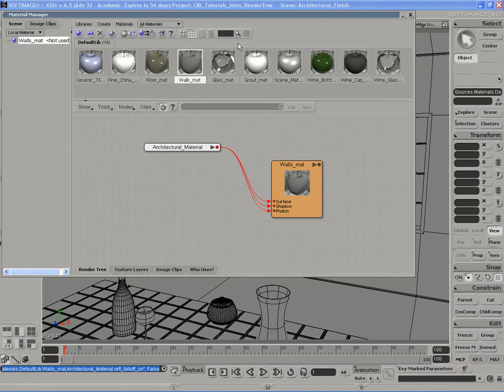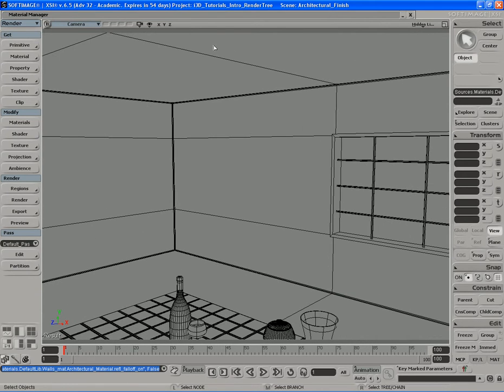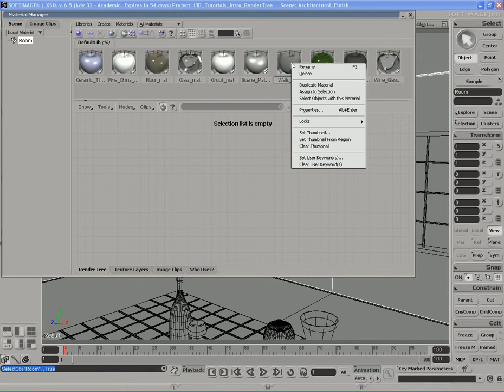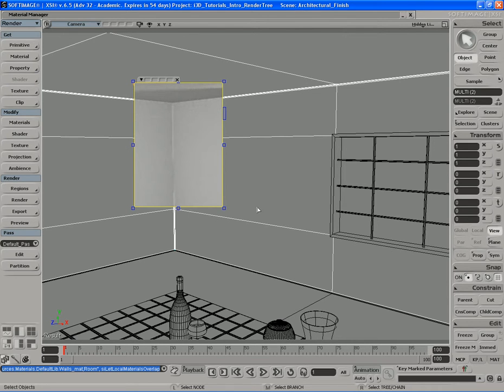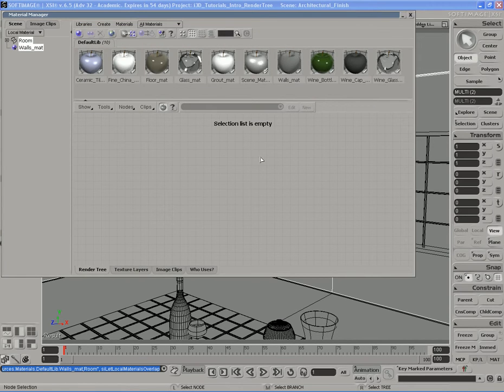I'm going to do something a little bit different here. First of all, let me go ahead and assign the wall material to the walls. Do a render region. That's what we get. Now I turned on the ambient occlusion for this, which helps the effect of the lighting look a little bit better, but obviously it's not helping enough. So the ambient occlusion effect in the architectural material is limited to some degree. When we run into a situation like that where we want a stronger ambient occlusion effect, it's really easy, what we can do in terms of our options.